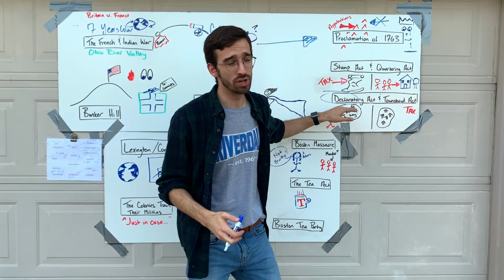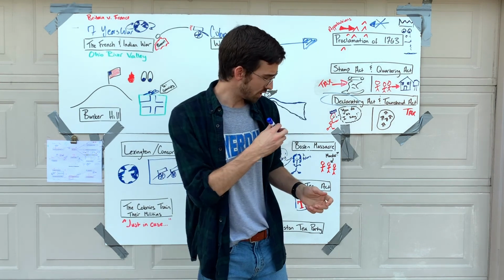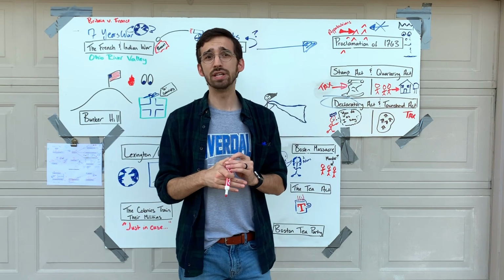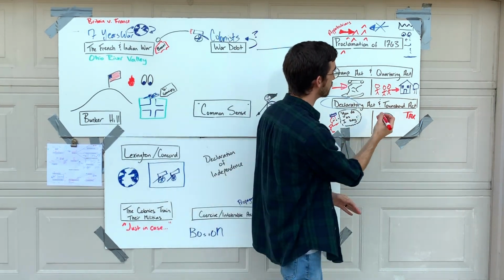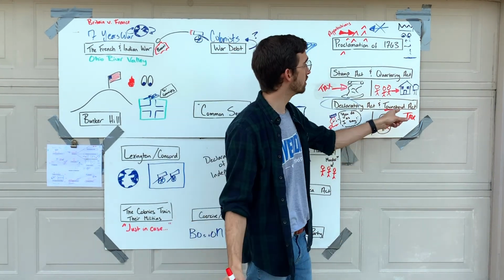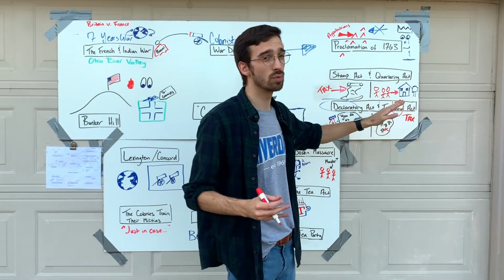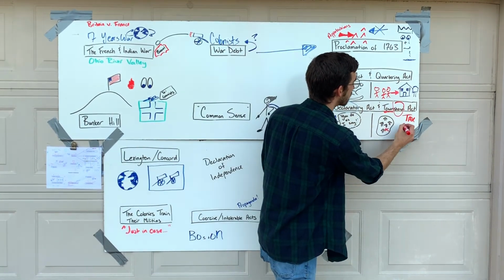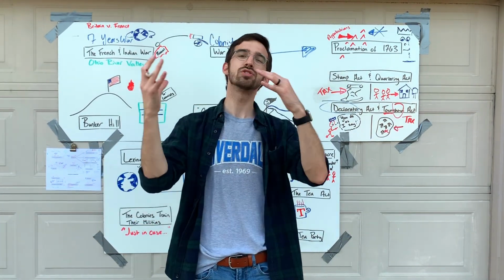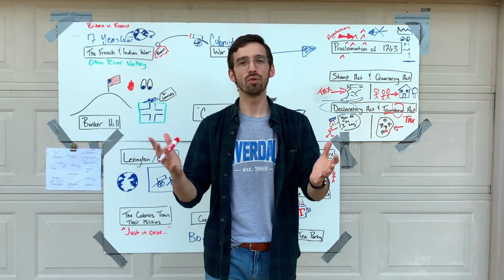Along with the Declaratory Act, they also pass a group of acts called the Townshend Acts. And the Townshend Acts are just taxes on imports. Now, this is also very easy to remember if you break down the name. You have the word town. That's what this is. This weird little drawing is supposed to be a town. And then you have the word send. The way we remember what the Townshend Acts are is it was a tax on everything that you would send into the town. So it's a tax on imports, things that they would bring into the colonies from other places like lead, like tea, like glass, all those types of things.